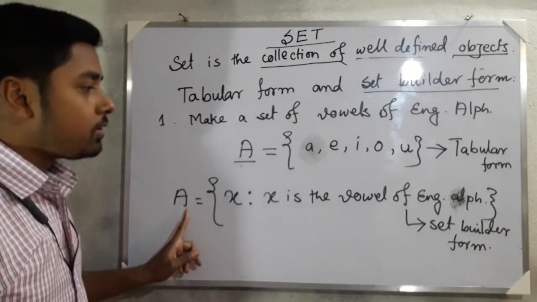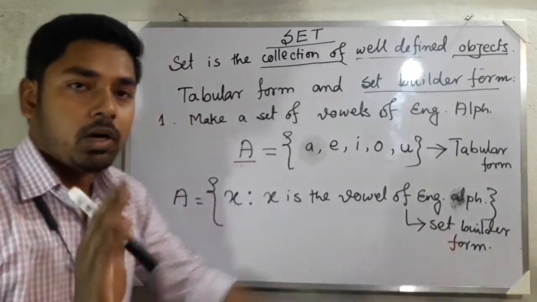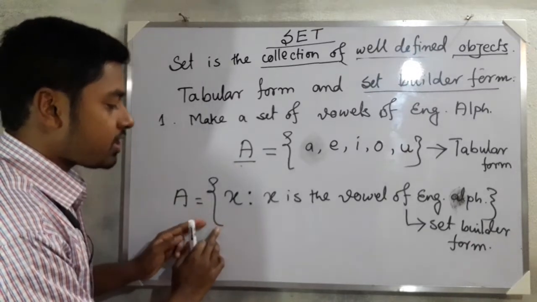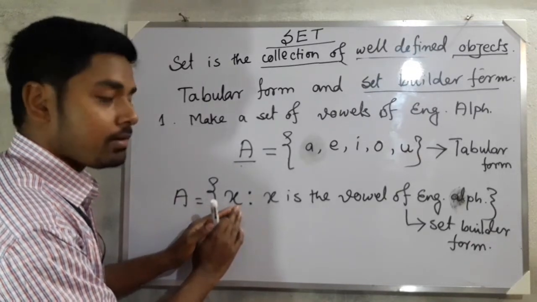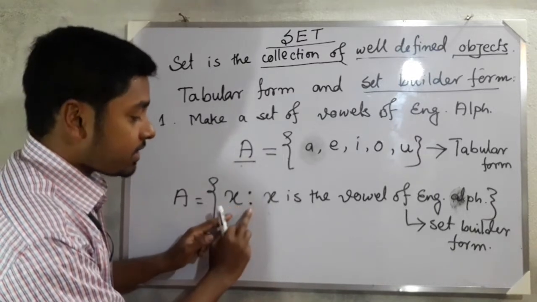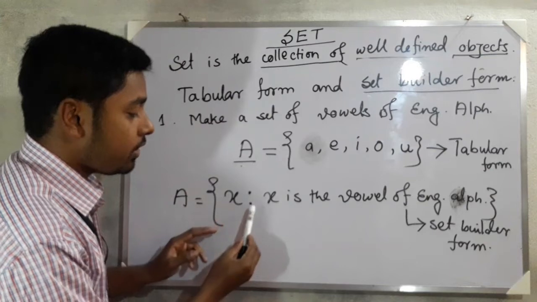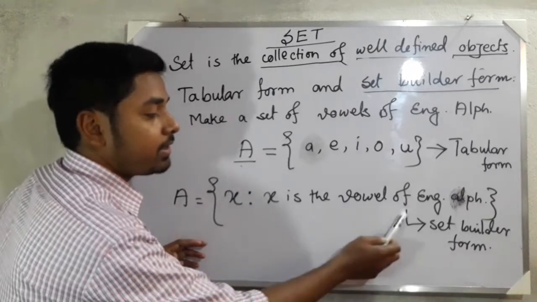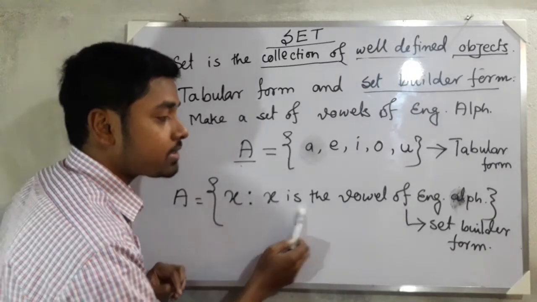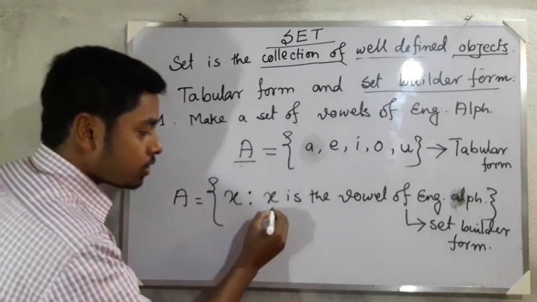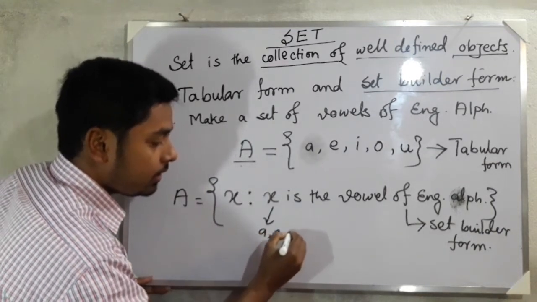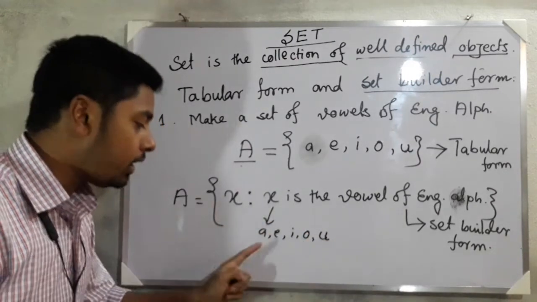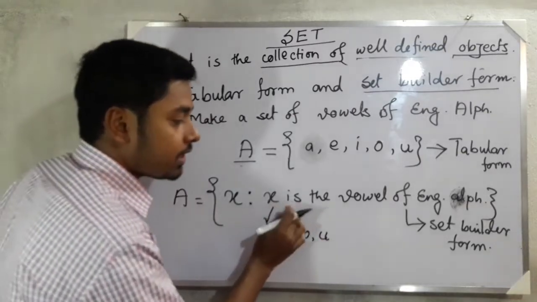So to represent the set builder form, what we have done: A, the defined set, is equal to the set notation. Then you take any arbitrary element, then such that. This is called such that. Then we have to define this element: x is the vowel of the English alphabet. That means x should be only a, e, i, o and u. Why? Because you have written here x is a vowel.